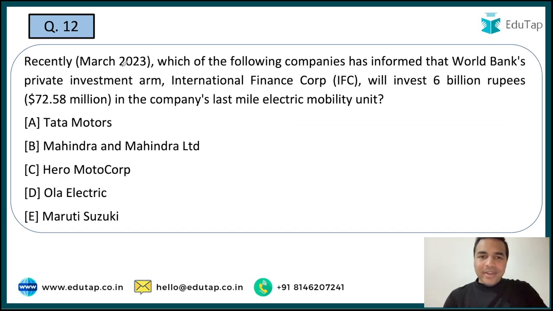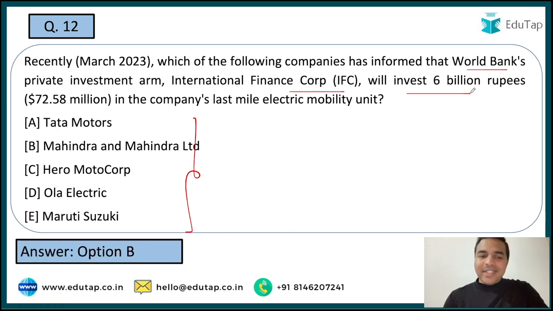Now let's move on to the next question, and here you are required to tell me the name of the company which has informed that World Bank's private investment arm, that is IFC, is going to invest 6 billion rupees in the company's last mile electric mobility unit। तो यहाँ पर कौन सी कंपनी ने इन्फॉर्म किया है कि इस पर्टिकुलर कंपनी के यूनिट के अंदर वर्ल्ड बैंक यहाँ पर कुछ पैसा देने वाला है, इन्वेस्ट करने वाला है। The options are Tata Motors, Mahindra & Mahindra Limited, Hero MotoCorp, Ola Electric and Maruti Suzuki. So guys, it is basically Mahindra & Mahindra Limited where it is really going to invest this huge amount of money.